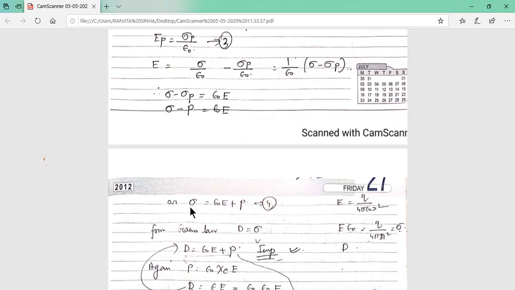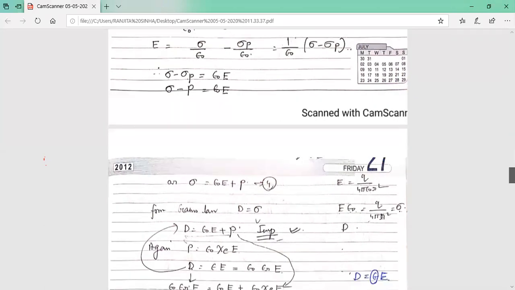Now we are writing sigma equal to D. In equation number 4, the left hand side is sigma, and we are writing it as capital D. Sigma equal to D we have put here. I am now explaining why I am replacing sigma by capital D.